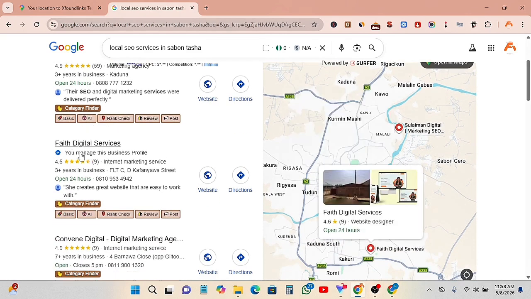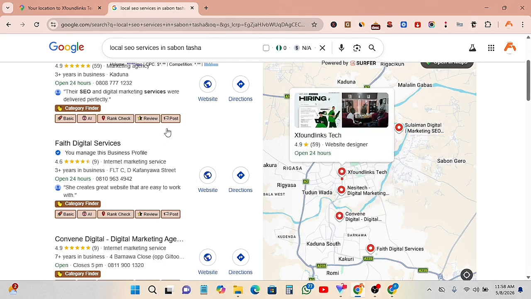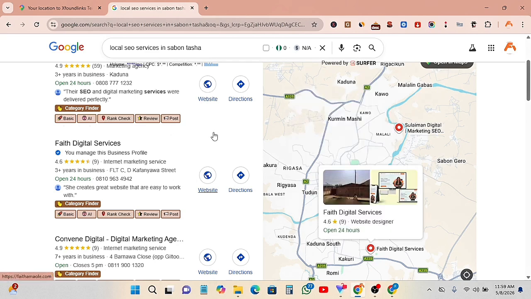Here I'm likely going to get local SEO clients who are looking for local SEO services in Sabon Tesha. You can also optimize for local SEO expert, local SEO service provider for small businesses. Make sure you're ranking on one of these major keywords. As soon as you rank here, local business owners will easily find you on Google Maps and actually reach out to you.